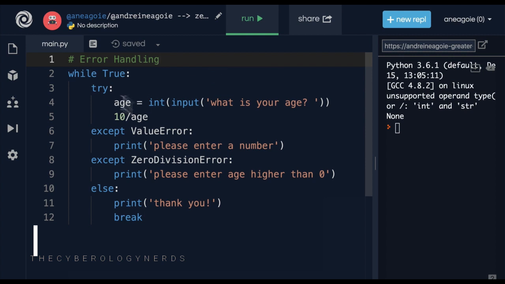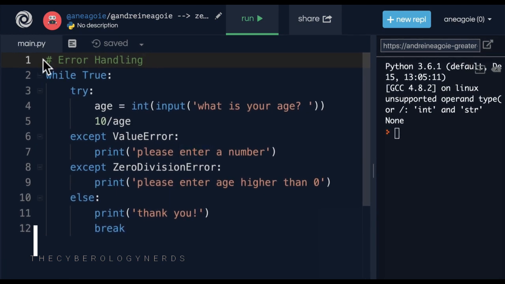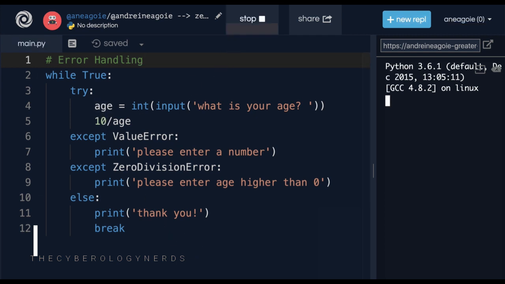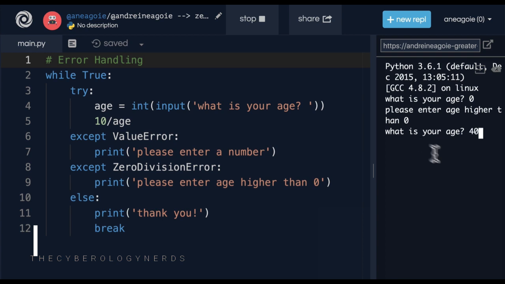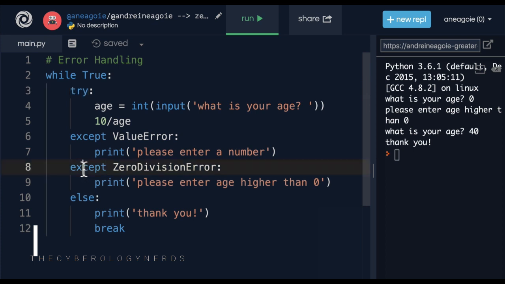Let's go back to our example of our game, where we have a user log in and they have to provide their age. Remember, if I click run, it's going to ask me, hey, what's your age? And if I give it something that it doesn't like, it's going to keep asking me until I provide a proper value. There's one other piece to the try except block that we haven't covered. So we know that we have try, we have except, and then we have else. But there's also another thing called finally. And finally runs at the end after everything has been executed.